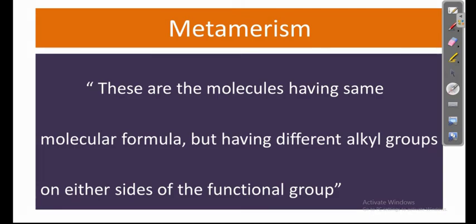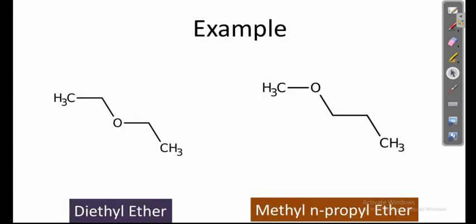The next type of isomerism is metamerism. Metamers also have the same molecular formula, but they have different alkyl groups on either side of the functional group. We have two examples. First one is diethyl ether, second one is methyl N-propyl ether. In both cases, this is the functional group.